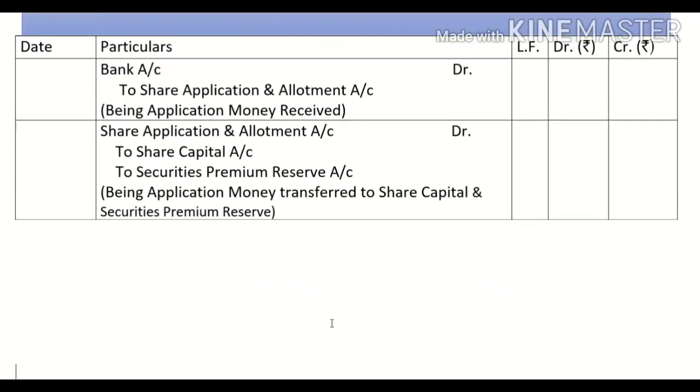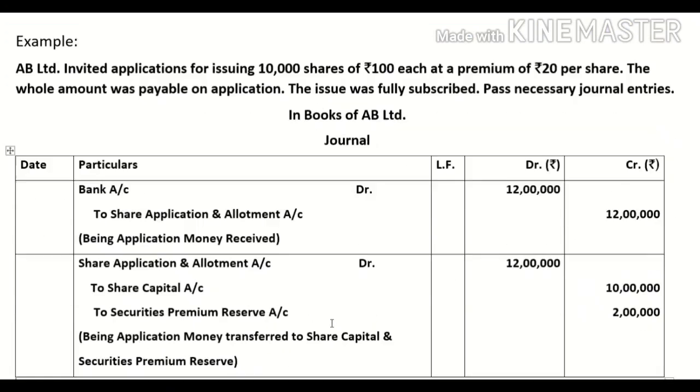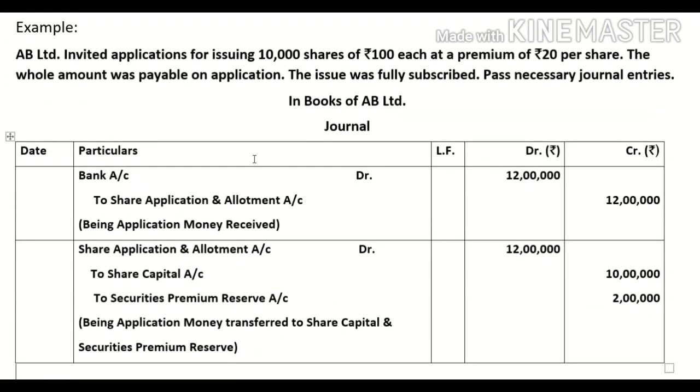Now let us take an example for the same question. Here, the company invited applications for 10,000 shares of rupees 100 each at a premium of rupees 20 per share. And the whole amount was payable on application. The issue was fully subscribed; pass necessary journal entries. So, what amount has been received by you? 120 per share.